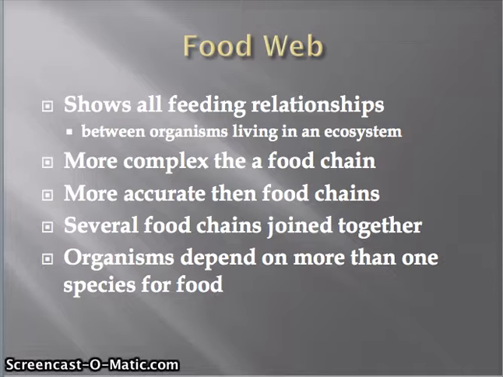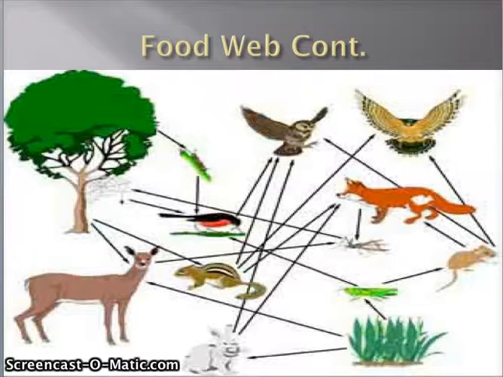The main point that distinguishes food webs from food chains is the fact that organisms depend on more than one species for food. Here is an example of what a food web may look like in a region like the Great Lakes region, for example.